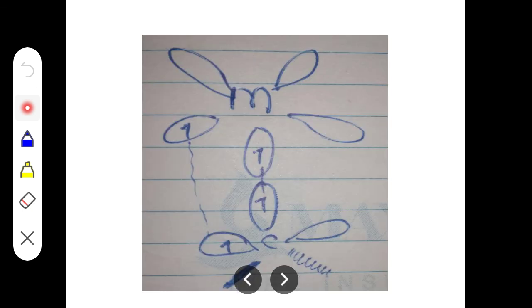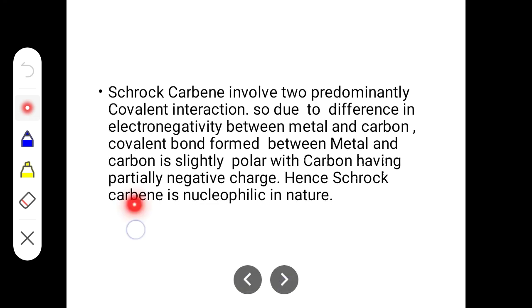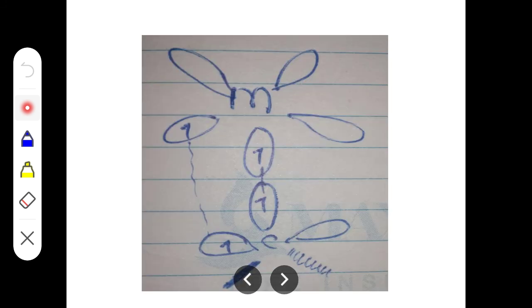Okay, because of what? Electronegativity of the metal and carbon, whatever the bond is formed, no, that will be polar in nature, and because of that reason the carbon will get a slightly negative charge, and while the metal will get slightly positive charge. Now here carbon is negative charge, no, so that is the reason why it is nucleophilic in nature. Okay, Stokes carbenes are nucleophilic in nature. Why? Because since the bond is polar and also the carbon is more electronegative than the metal in this case, it is having slightly negative charge, it is having positive charge, and that's the reason why Stokes carbenes are nucleophilic in nature.